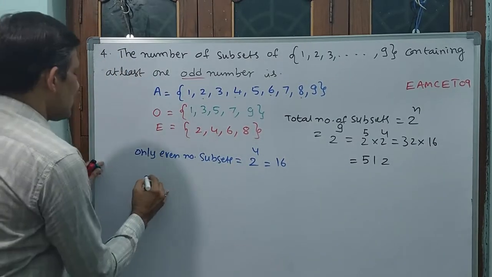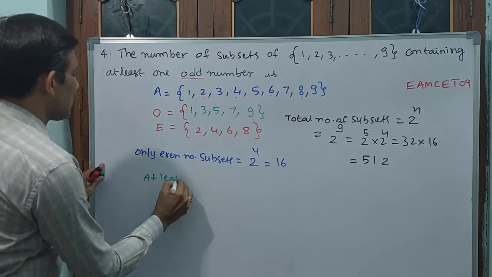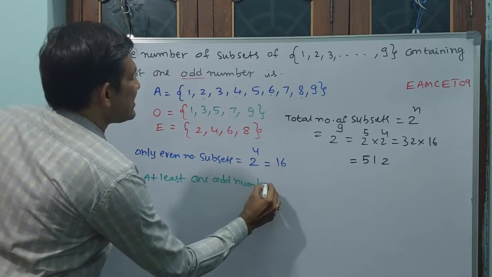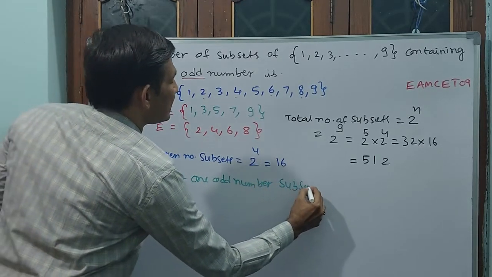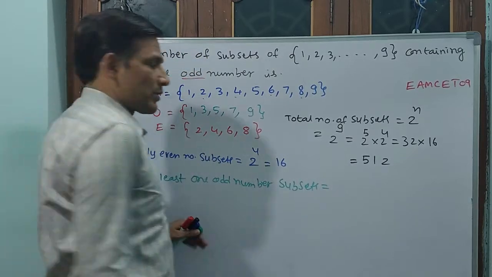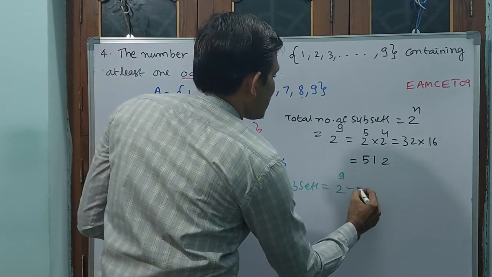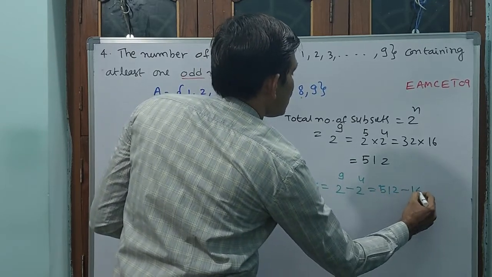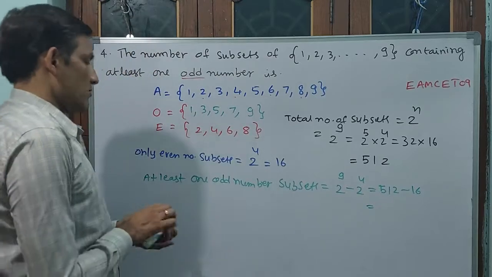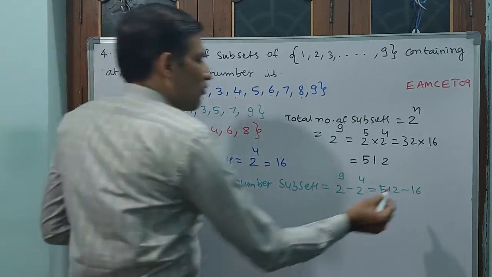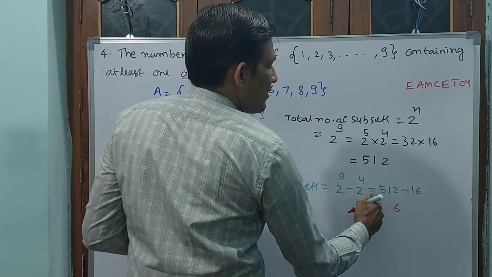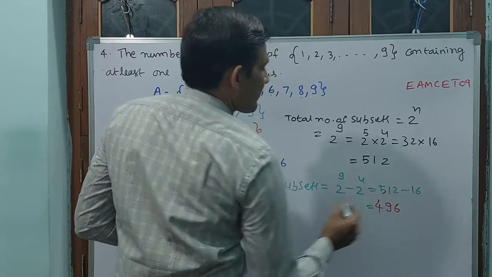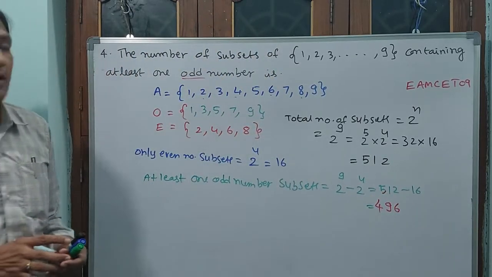Okay, now I am writing again. At least one odd number subsets is equal to 2 power 9 minus 2 power 4, that is equal to 512 minus 16. Okay, 512 minus 16. See, 12 minus 6 is 6, 0 will be there, 10 minus 1 is 9 and 4 will be there. You understand this question? Okay?